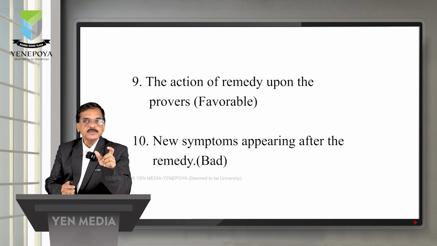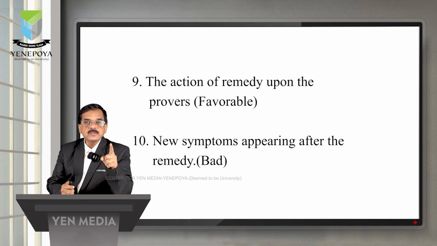Okay, so new symptoms are a bad sign. Once the new symptoms appear, you should understand what they are, whether they belong to the medicine or to the disease. These are again called accessory symptoms: accessory symptoms of the disease and accessory symptoms of the medicine. If accessory symptoms come upon the medicine, what are you supposed to do?